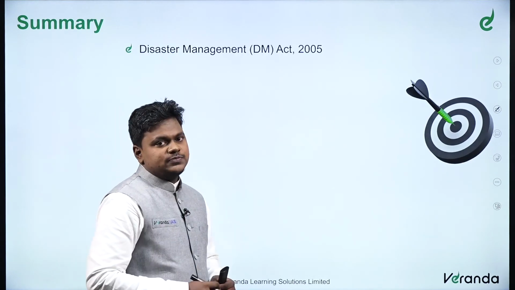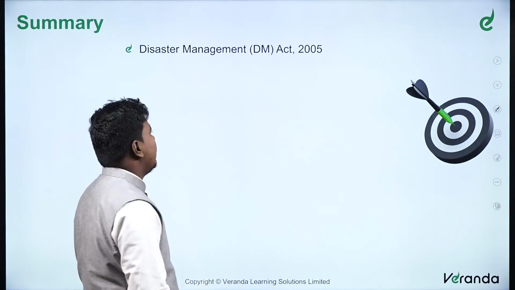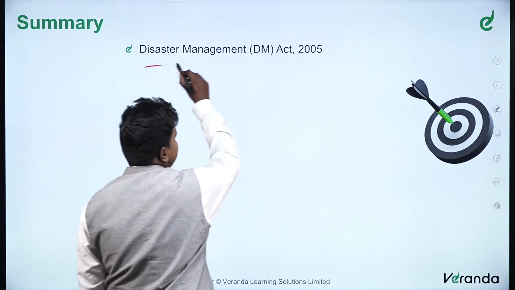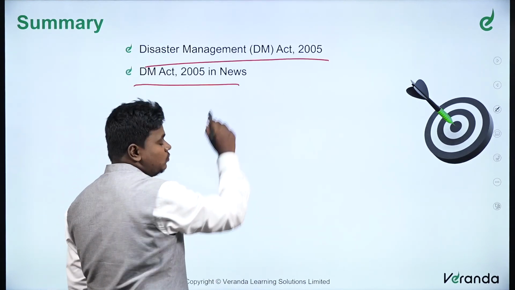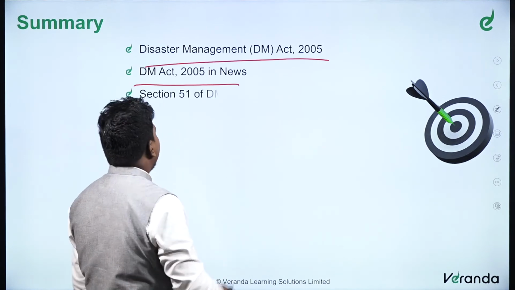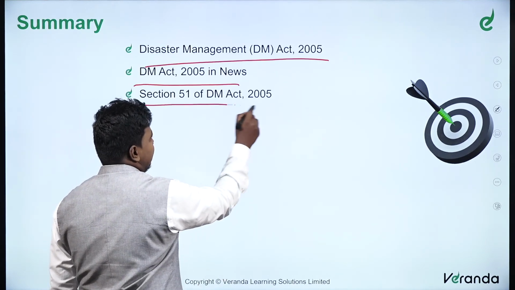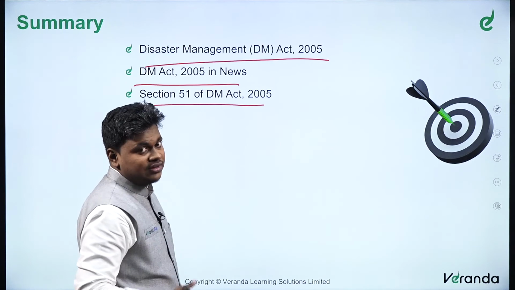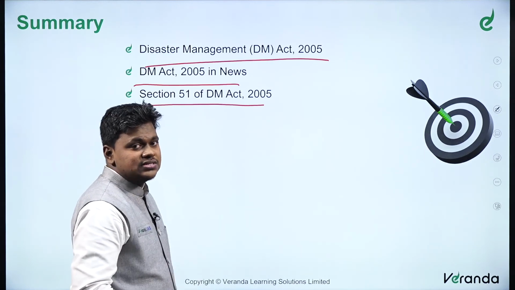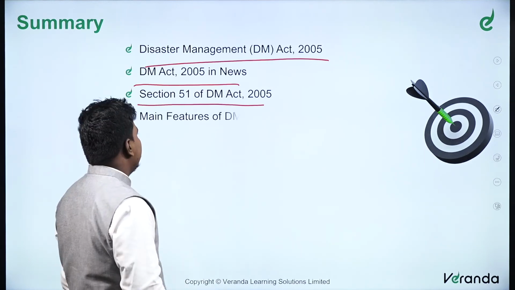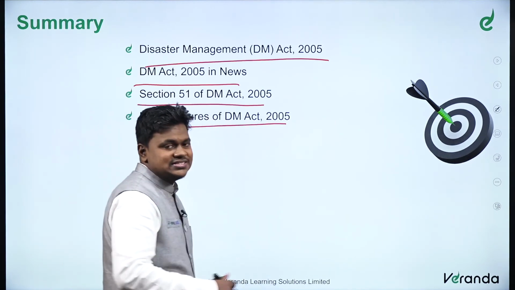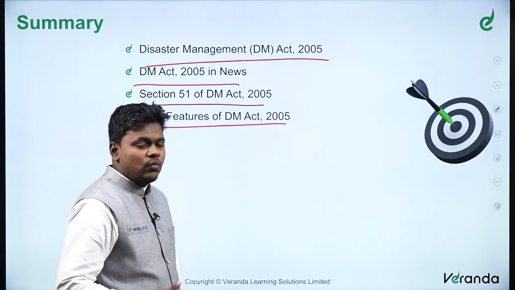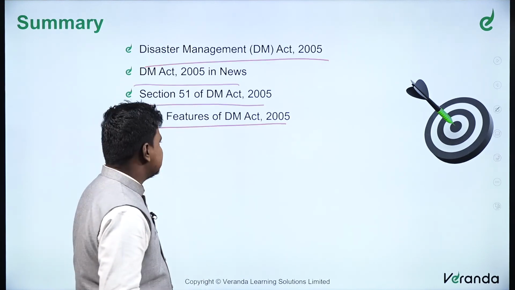So that's all with respect to this LU. In this LU, we have discussed the Disaster Management Act of 2005 and why it is in use as of now, and section 51 of the DM Act, and we have also discussed further sections such as section 14 and section 25 of the DM Act. We have also discussed the main features of the DM Act, what is NDMA, what is SDMA, what is DDMA, everything we have discussed.